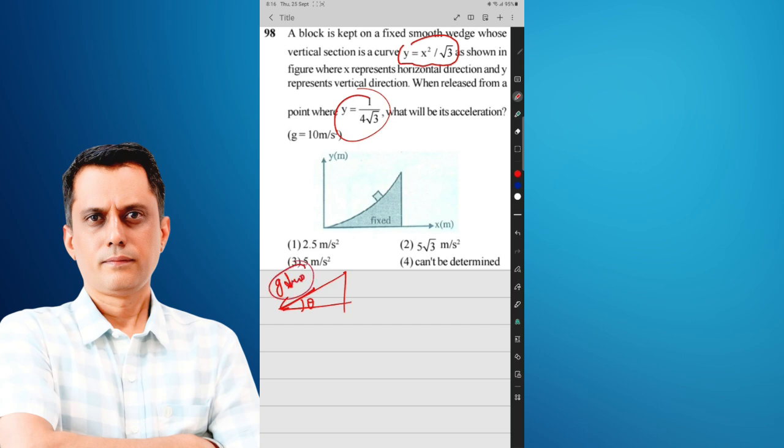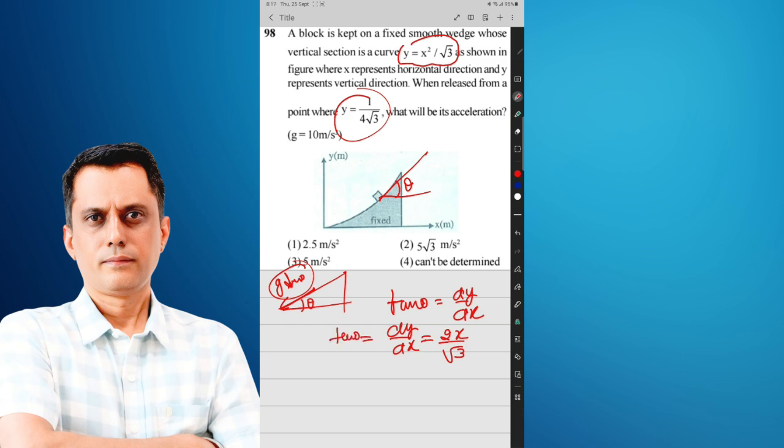If this is our vertical section and it is curved, it means theta is not constant, but it is the slope of the tangent with the x-axis. The slope is theta, and we know tan theta, the slope, is equal to dy by dx. The equation is given, so what is the value of dy by dx, the slope of this curve? dy by dx equals twice x by root 3, and that is equal to tan theta.